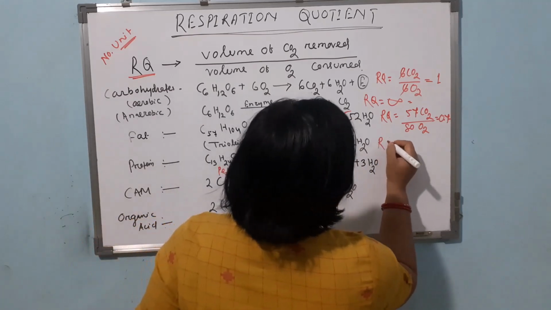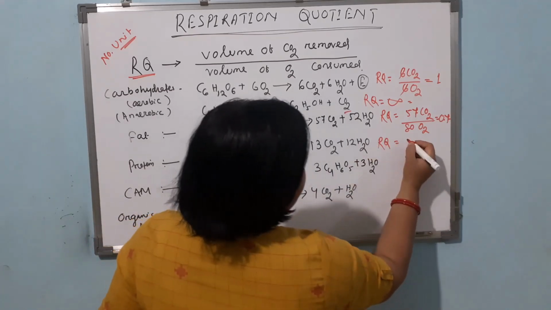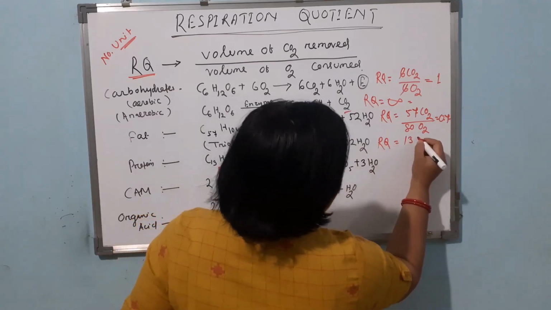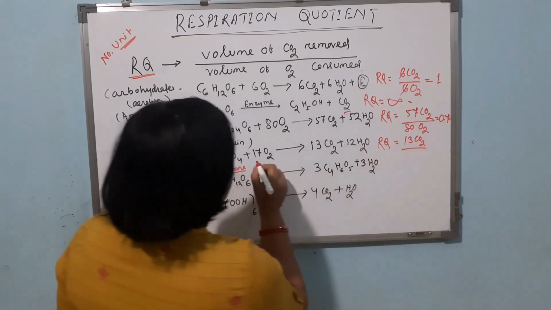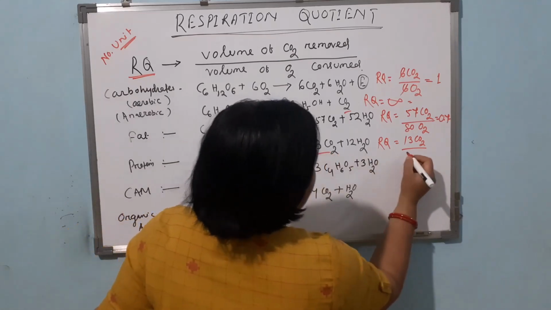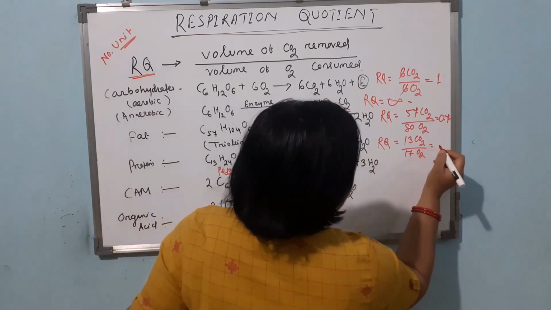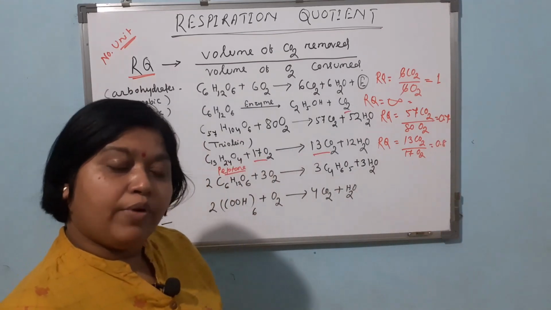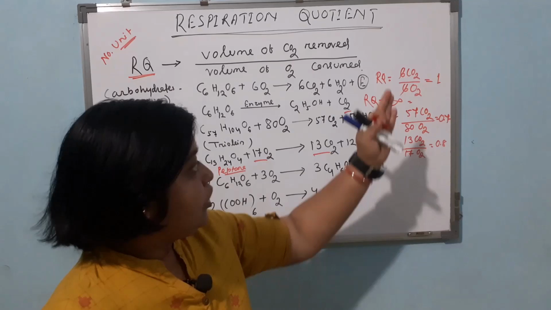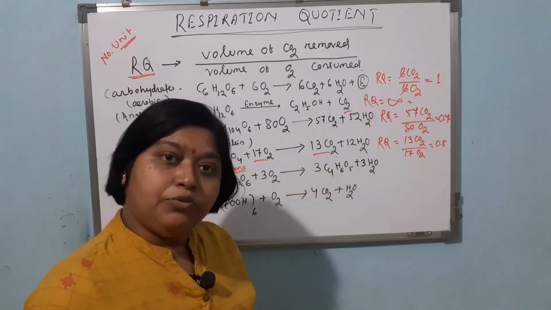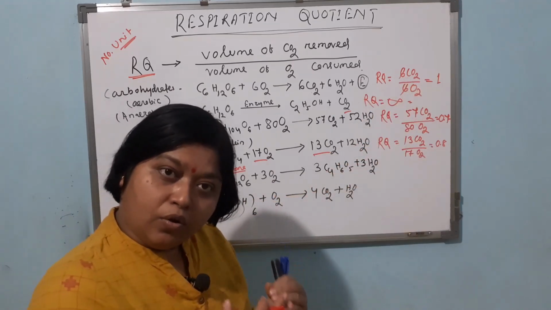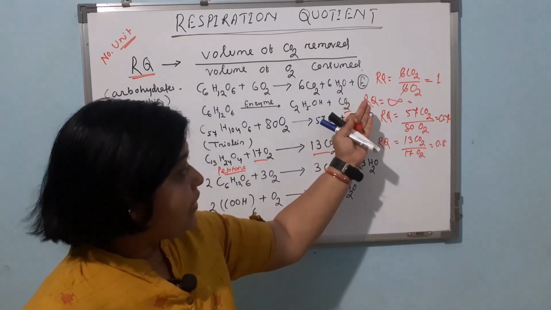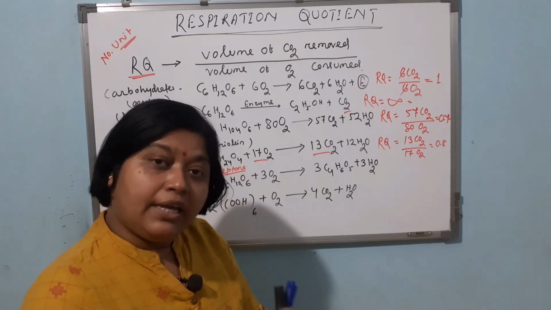In this case respiration quotient will come nearly 0.8, because here 13 carbon dioxide, here 17 oxygen, it will come nearly 0.8. It means respiration quotient for carbohydrate is 1, but when the body is utilizing fat or protein as substrate, at that time respiration quotient is lesser than 1.